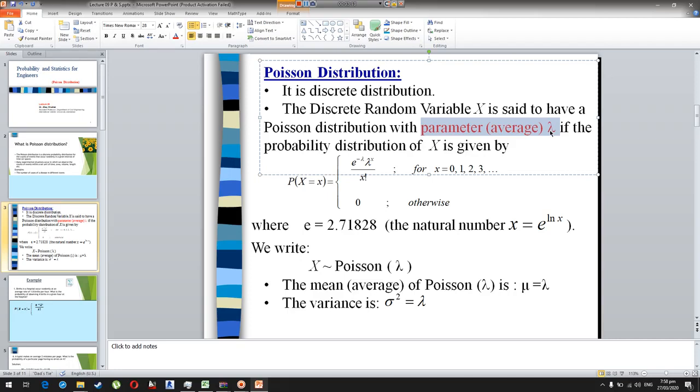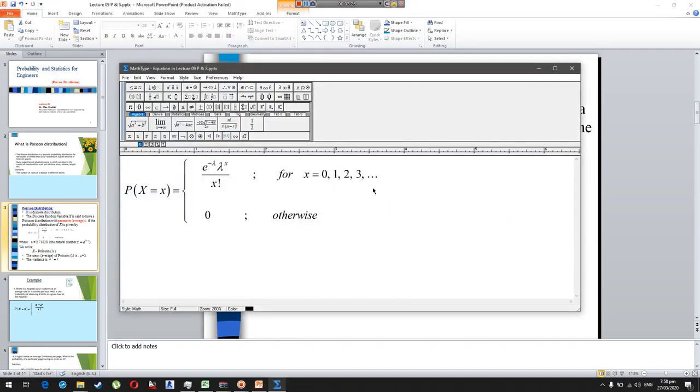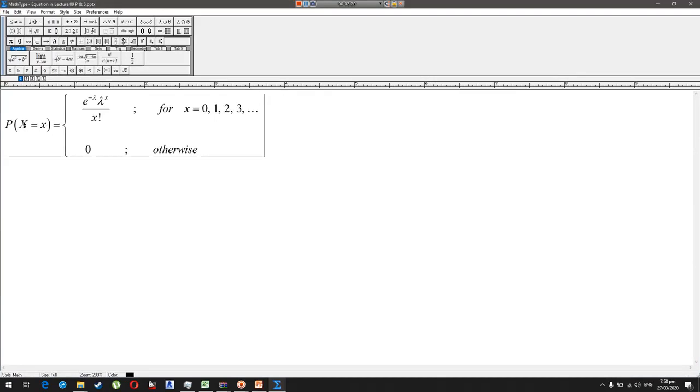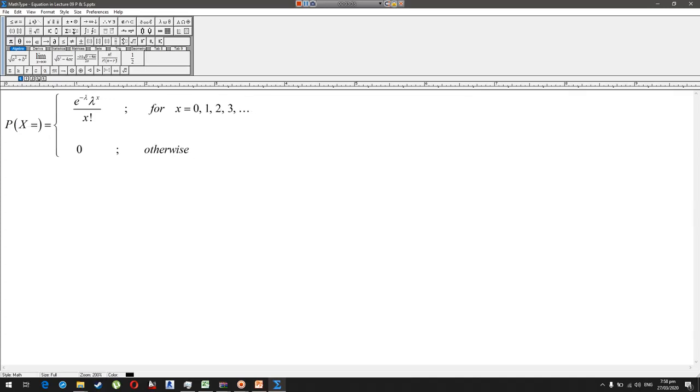The probability value for any random variable x will be given by this equation, written here in the equation editor. For any value of the random variable x, that might be 0, 1, 2, we can input these values into this equation.